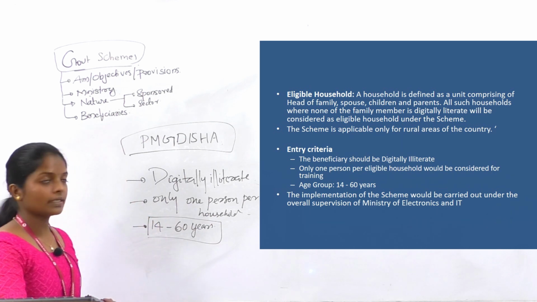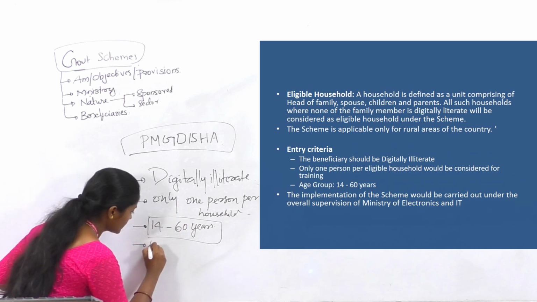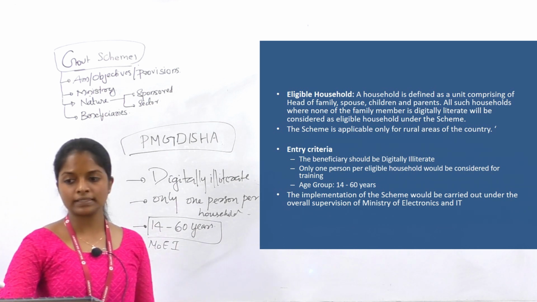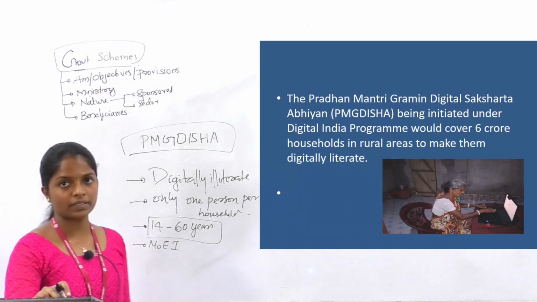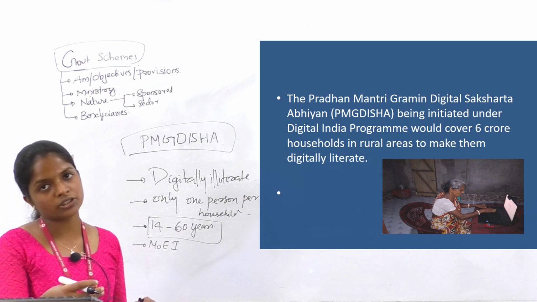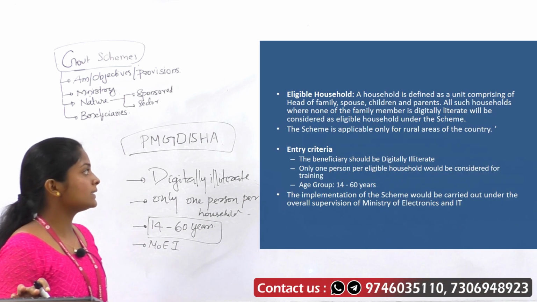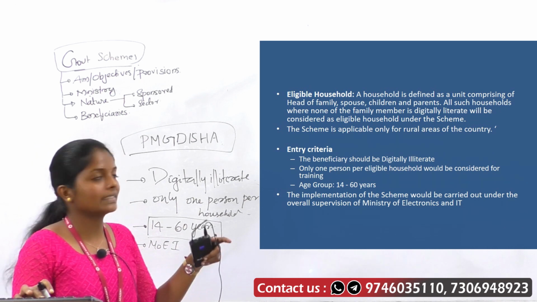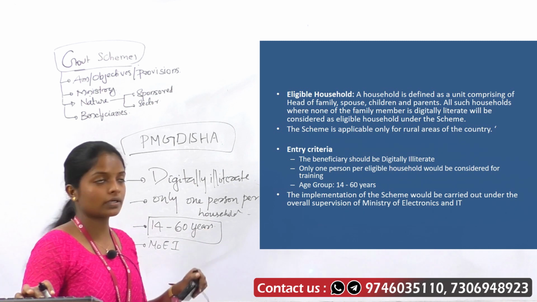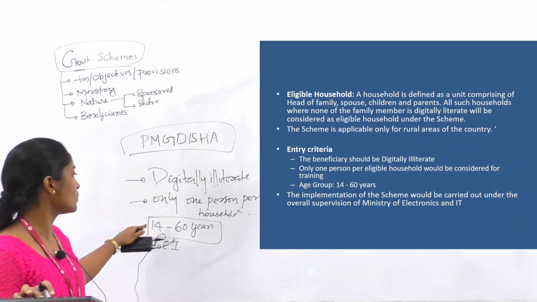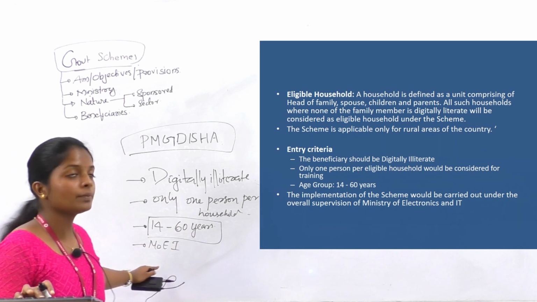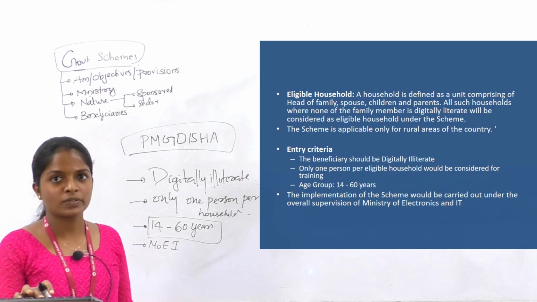The implementation is done by the Ministry of Electronics and IT. So these are the main things regarding Pradhan Mantri Gramin Digital Saksharata Abhiyan. It aims at improving digital education in rural areas, and the eligibility criteria include the beneficiary should be digitally illiterate, and only one person per eligible household would be considered for training, and the age group is from 14 to 60 years of age, and the implementation is done by the Ministry of Electronics and IT. Okay, thank you.